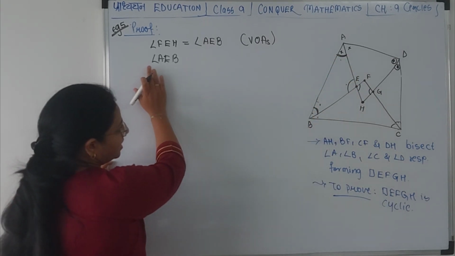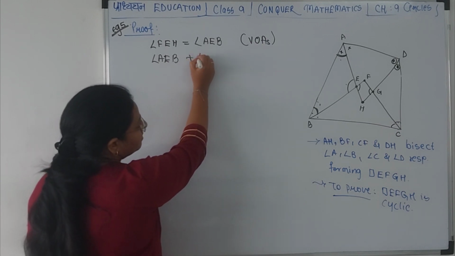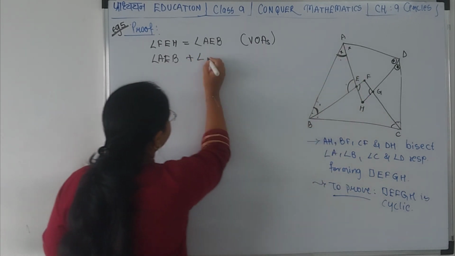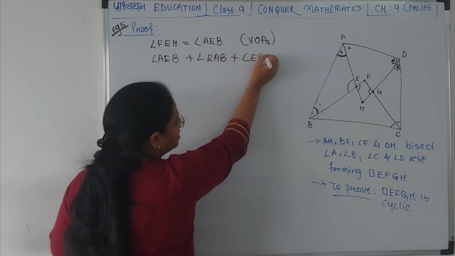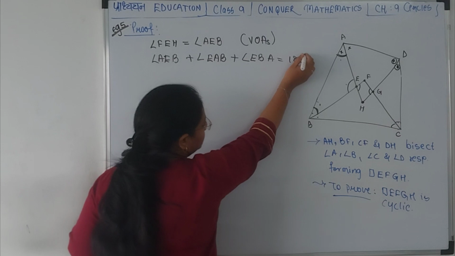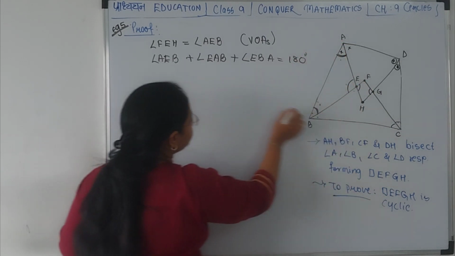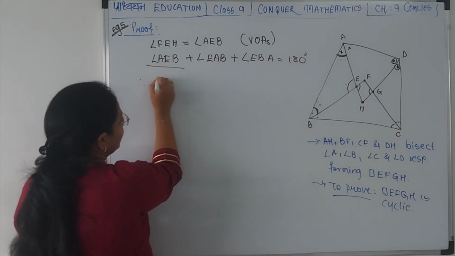So now we will say that angle AEB plus angle EAB plus angle EBA is equal to 180 for triangle AEB. We have AEB as FEH.